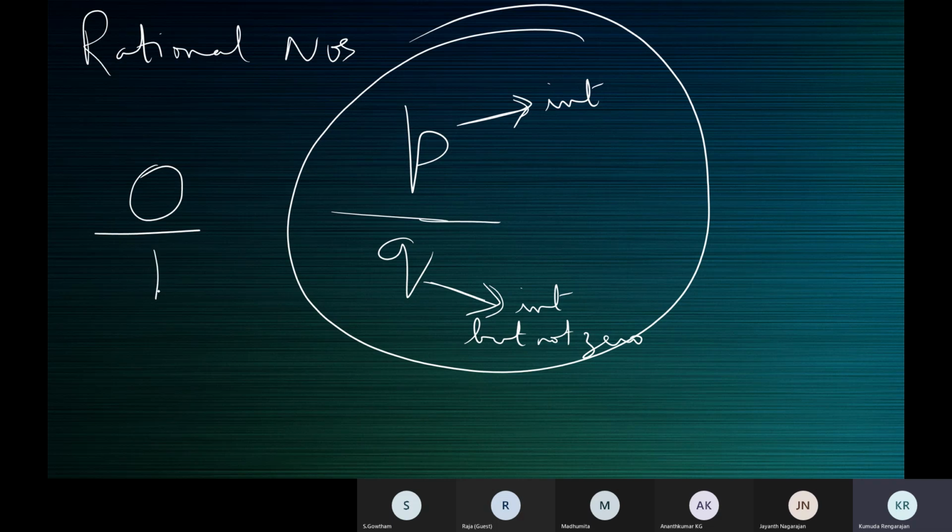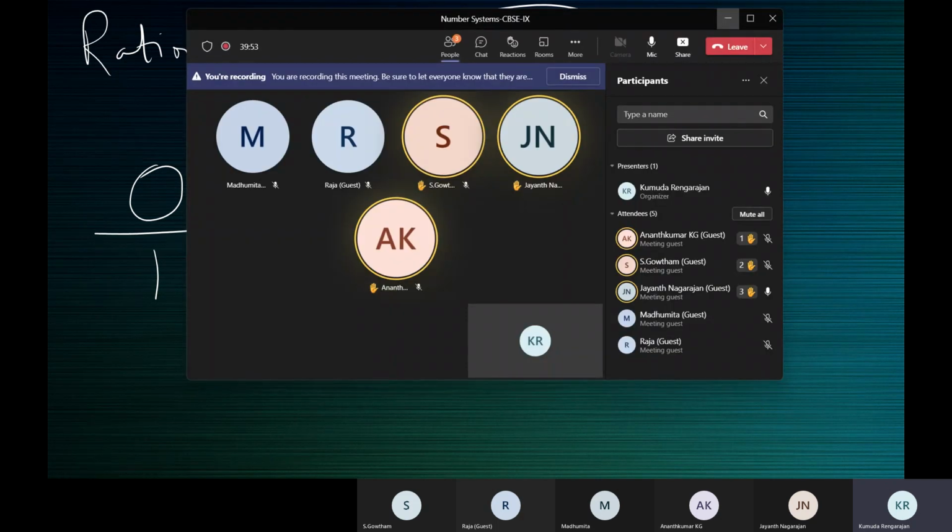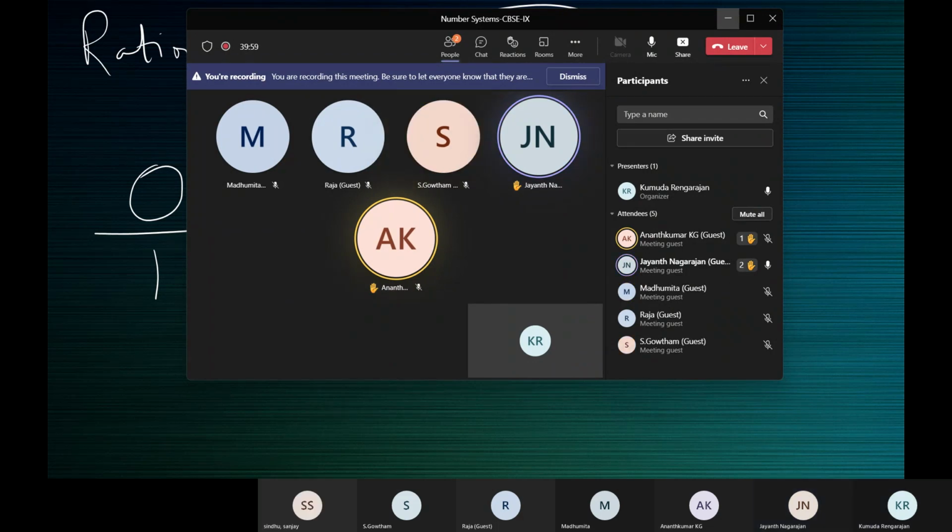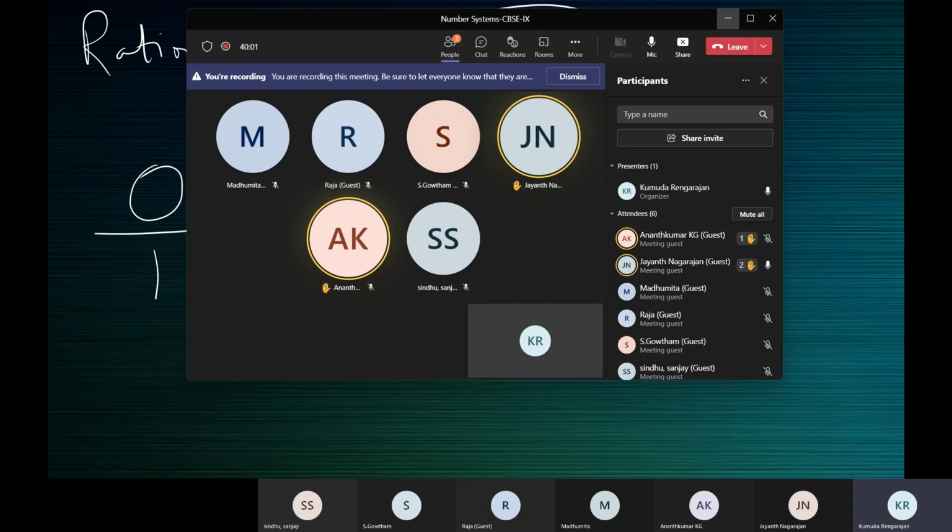Can you write 0 as 0 by 1? What is the question? What are we trying to understand?